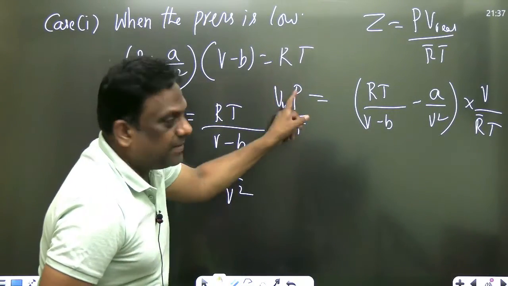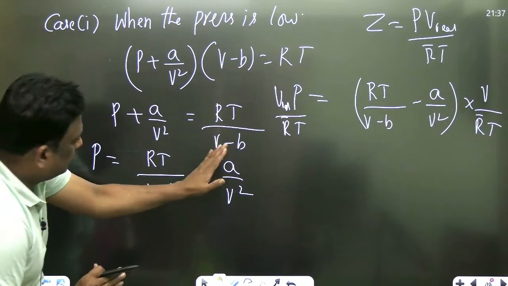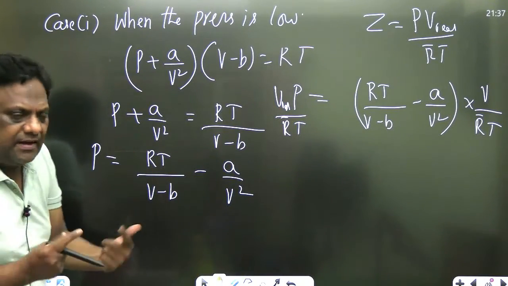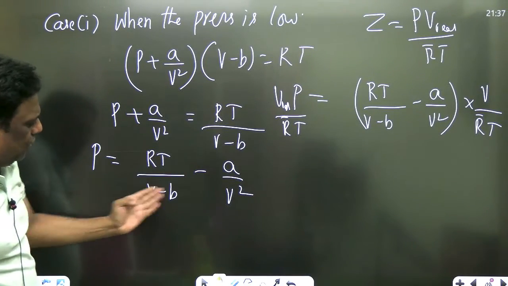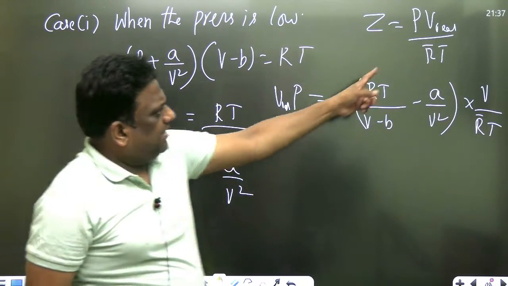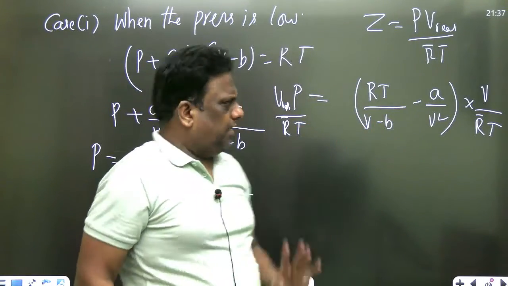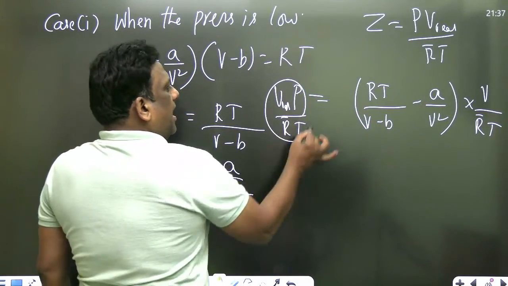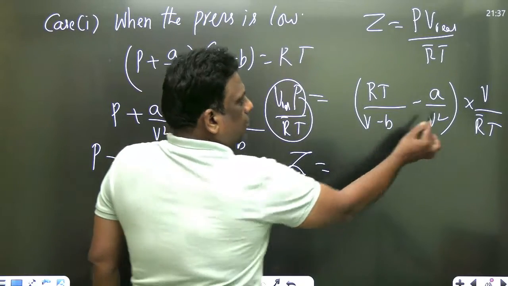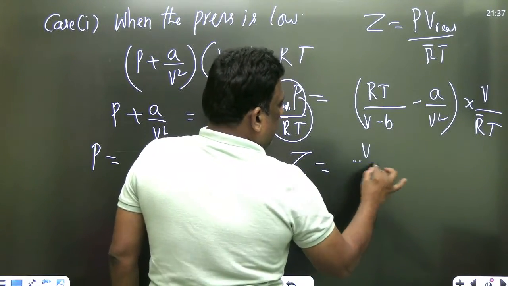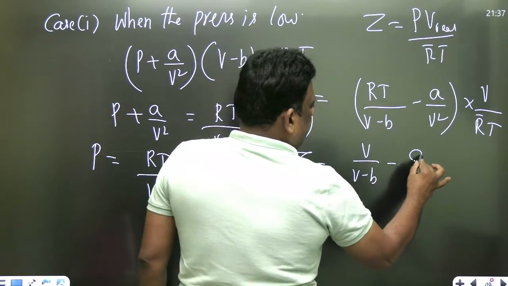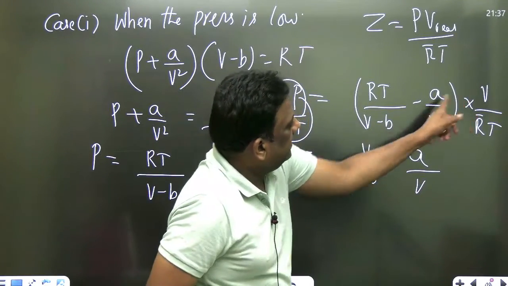But what is PV real by R bar T? So same equation, in order to find out compressibility factor, I'm multiplying with V by RT. And V is the real volume only. So sometimes I'm writing V real, sometimes I'm not writing, it's the real volume only. Okay. So what is PV real by RT? Compressibility factor is equal to, multiply करो, RT गया तो V by V minus B minus A by V.